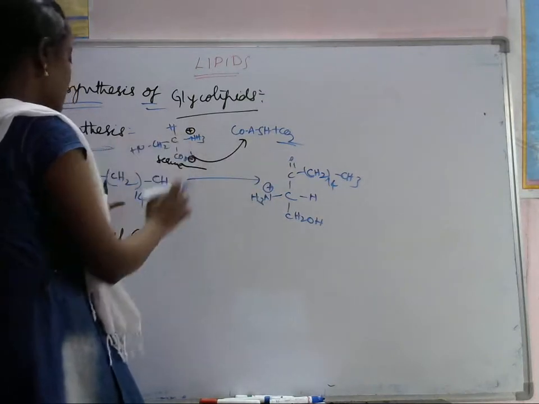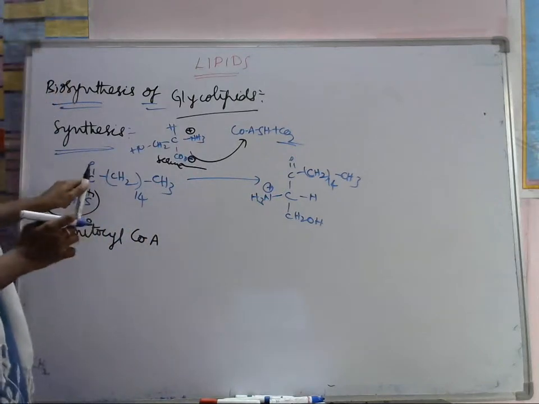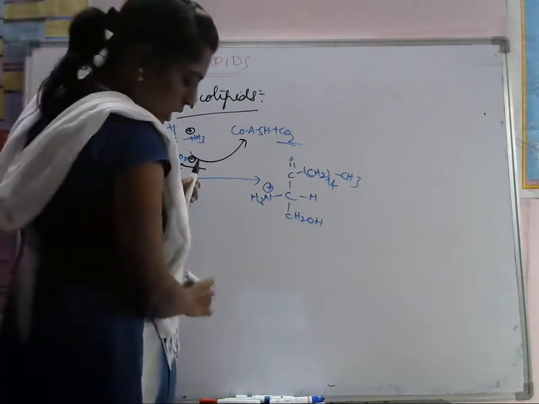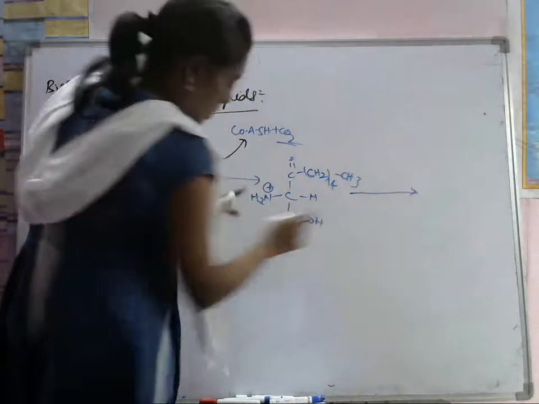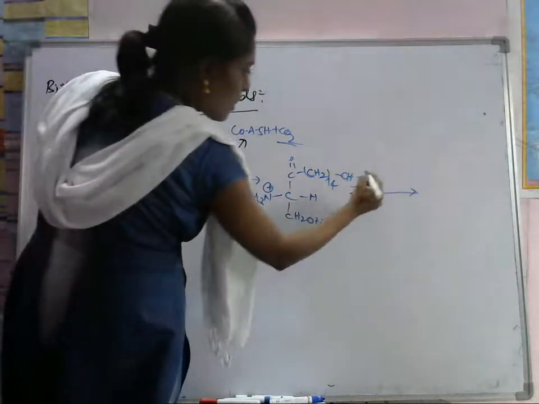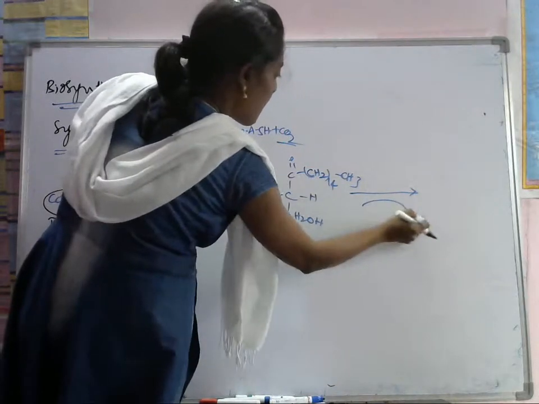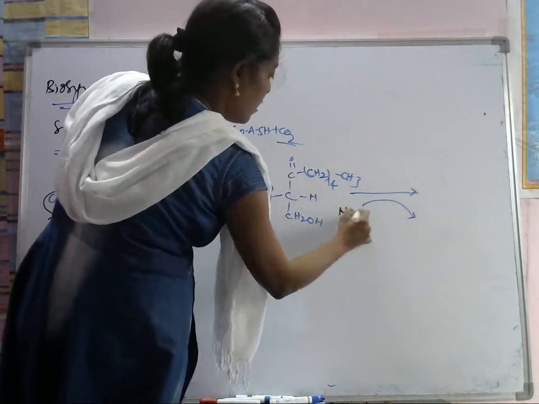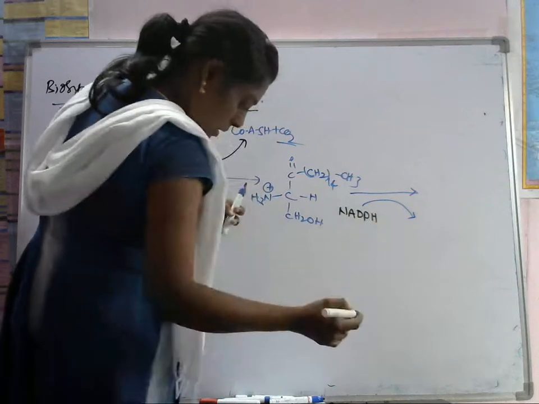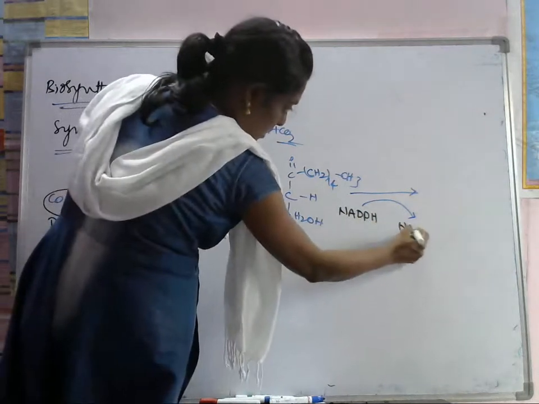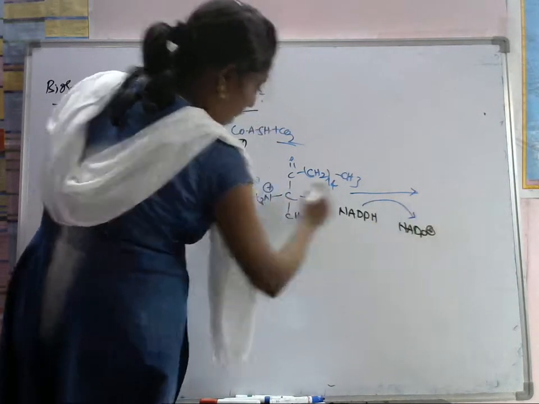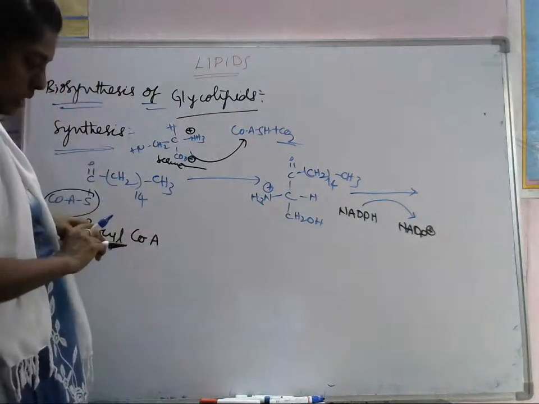So this carbon is attached to this carbonyl oxygen. Again, if it is treated with NADPH, NADPH is converted to NADP plus, which means hydrogen is added to this one.